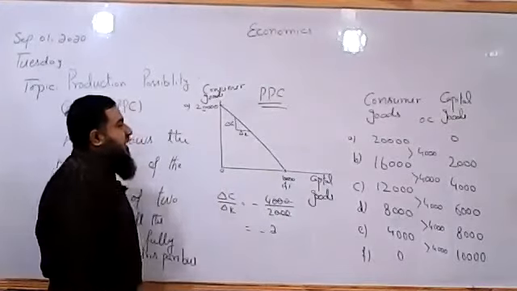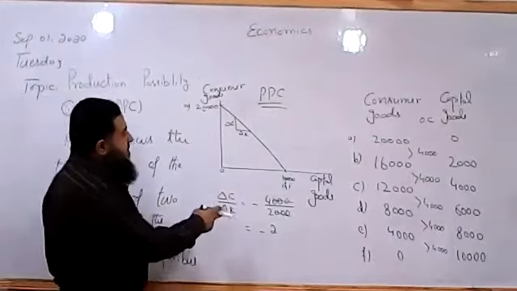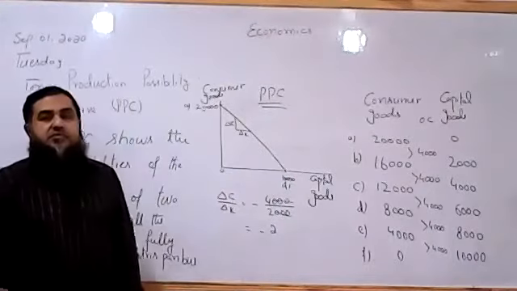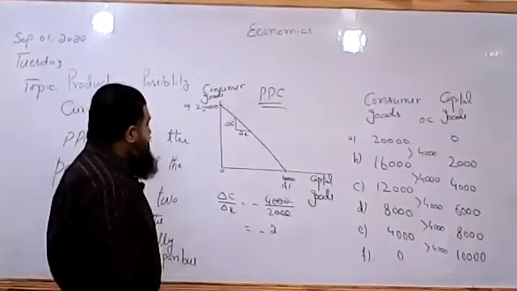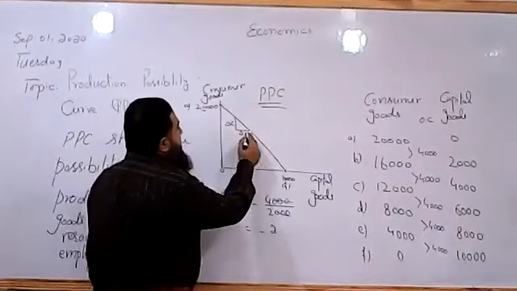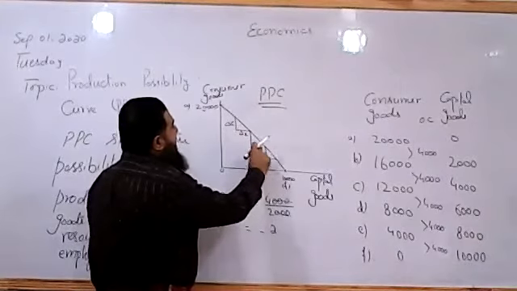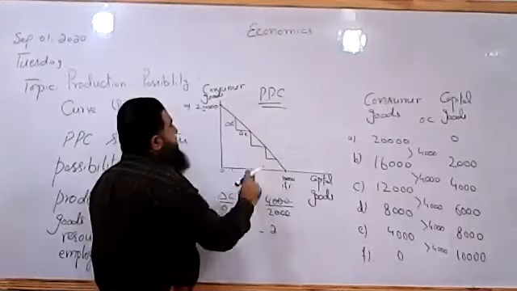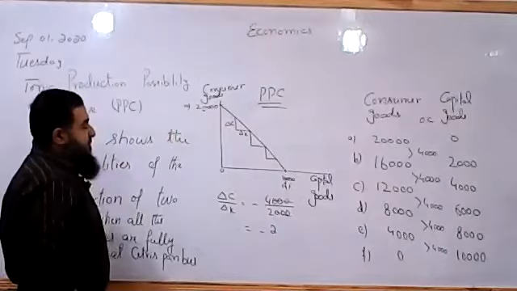That is -2. Every time to have an extra unit of capital goods, we have to give up 2 units of consumer goods. So this is constant. Every time you can see there is a constant slope. Every time we have to give up this part of consumer goods to get only 1 unit of capital goods.